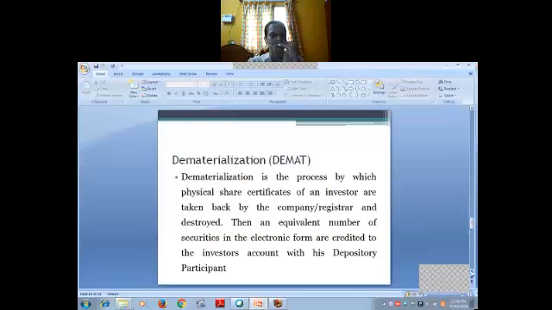Like a bank account, you can open it and you can buy and sell the securities. Okay. So dematerialization is done at the request of the investors. The investor will first have to open an account with a DP, depository participant, and then request the dematerialization of certificates through the DP. So the purchases made by an investor are credited to his account and the sales are debited.